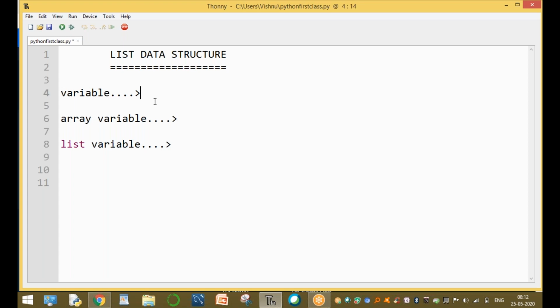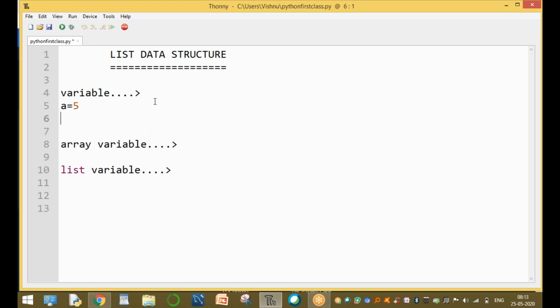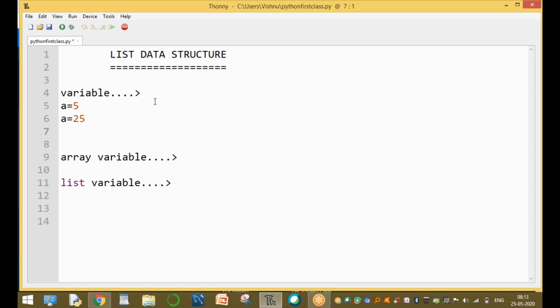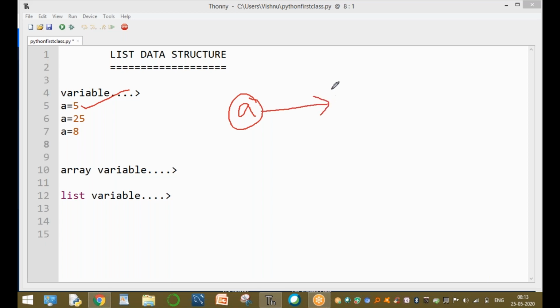Sir, what is an ordinary variable? For example, a equal to 5 is an ordinary variable. A is an ordinary variable. Or for example, a equal to 25 is an ordinary variable. For example, a equal to 8 is an ordinary variable. Here in Python, a is an object of the integer class. It is used to store only one value, the value 5.